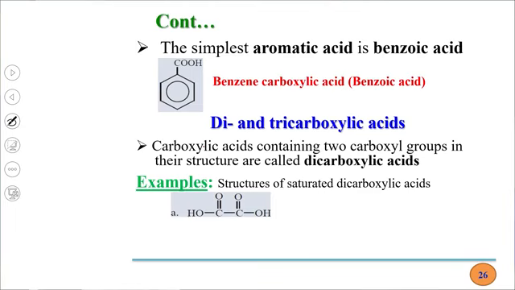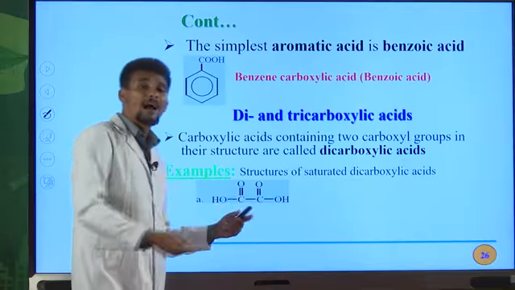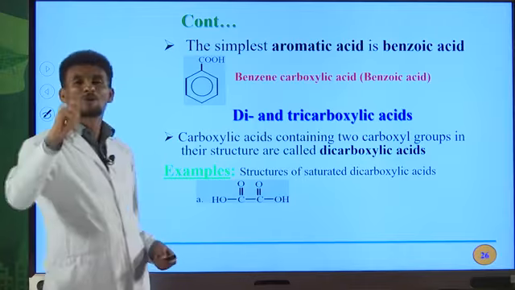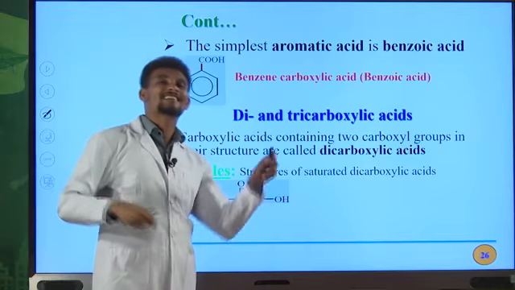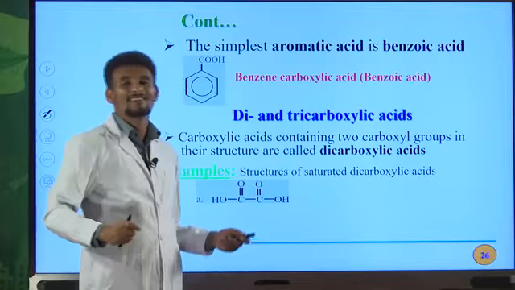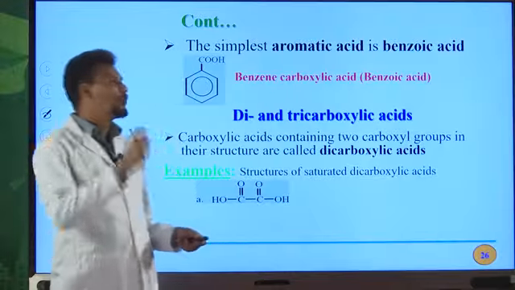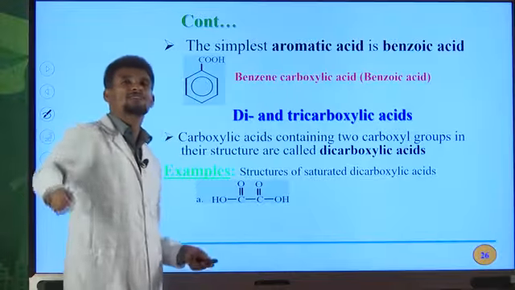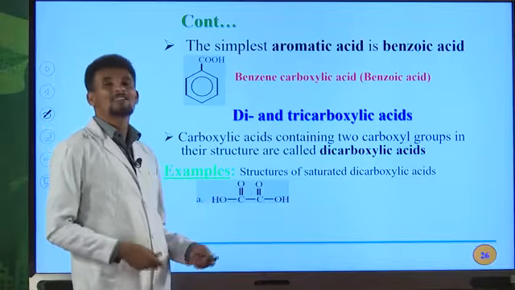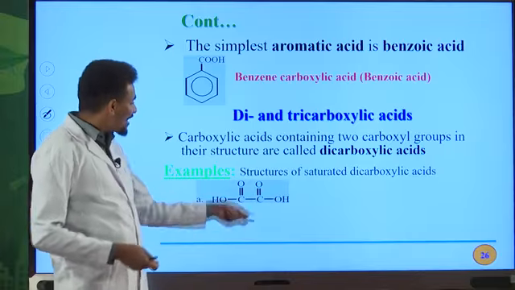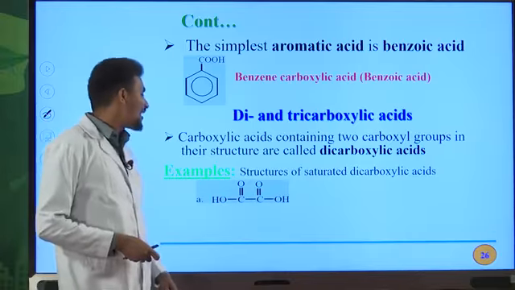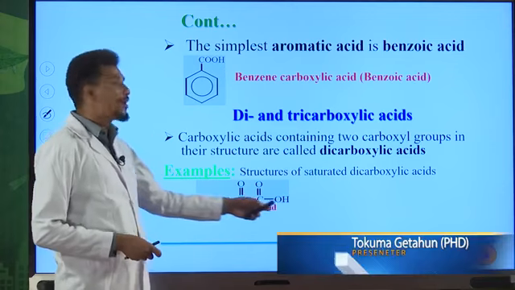What's the name of this dicarboxylic acid? In naming the IUPAC name for such types of organic compounds, all the time you must use dioic acid as a suffix. Okay, 2 carbon atoms, ethane, then ethane dioic acid, propane dioic acid, butane dioic acid, pentane dioic acid. It continues just like that. But the common name for this dicarboxylic acid is oxalic acid. Oxalic acid is the common name for this dicarboxylic acid. Its IUPAC name is ethane dioic acid.